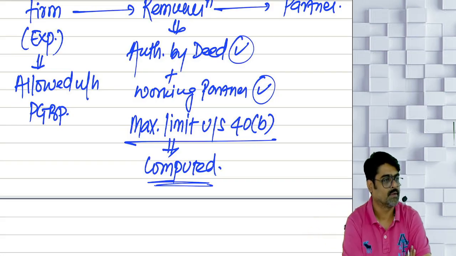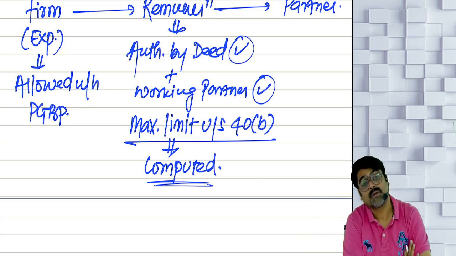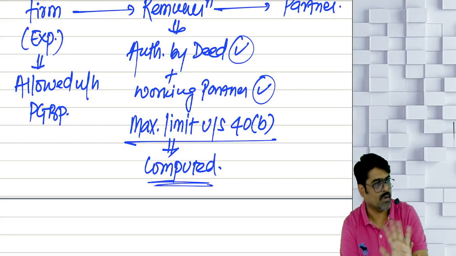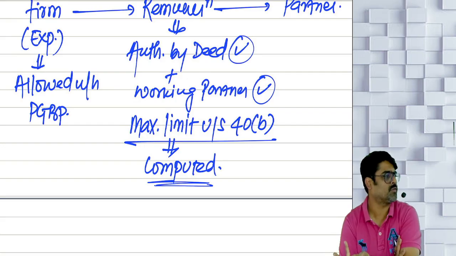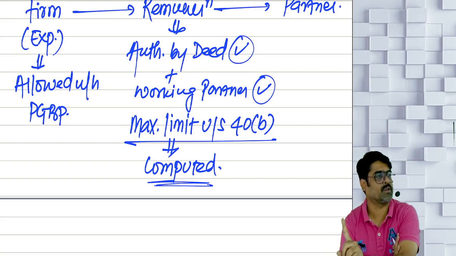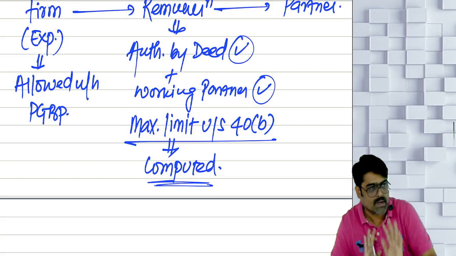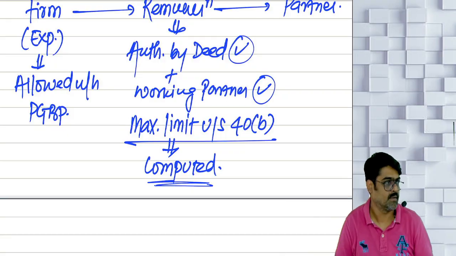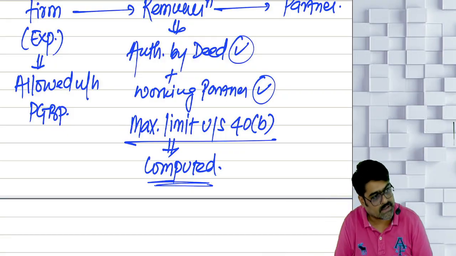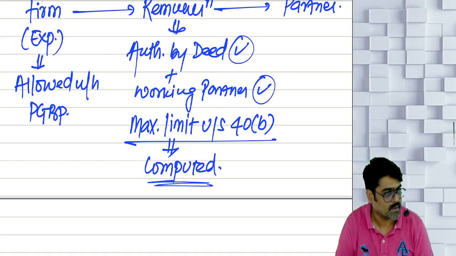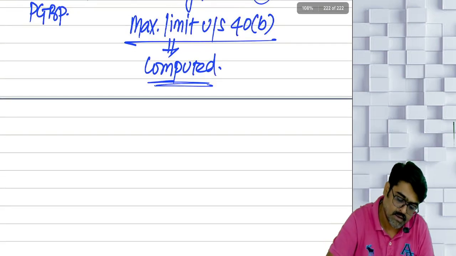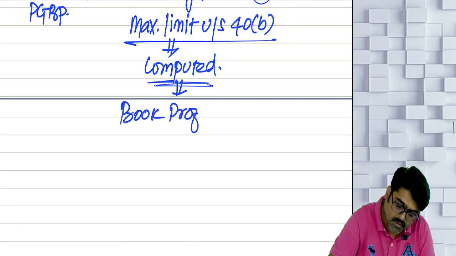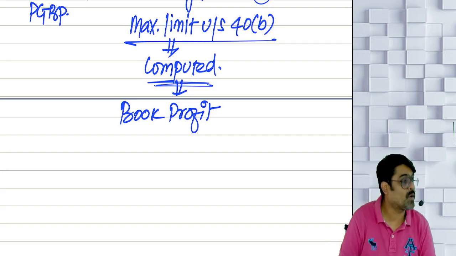So interest, maximum how much is allowed? Even if authorized by the deed, more than this we are not going to allow. Remuneration also same. Even if remuneration is authorized and given to the working partner, we are not going to allow more than this amount, more than the limit. And what is the limit on the remuneration? That you will have to calculate. So to calculate this limit of remuneration, first you will have to calculate the book profit of the firm.